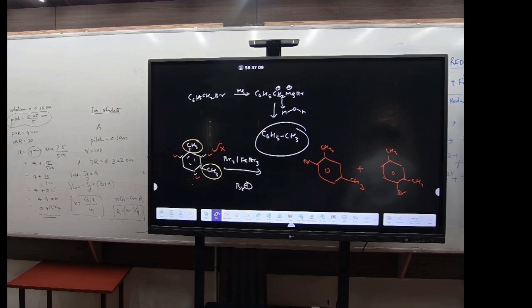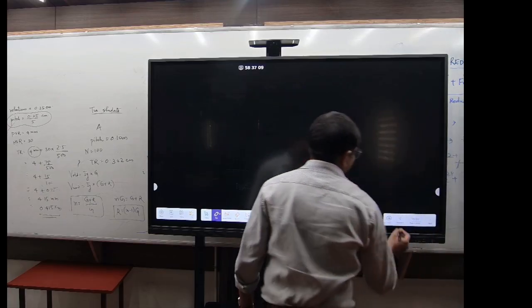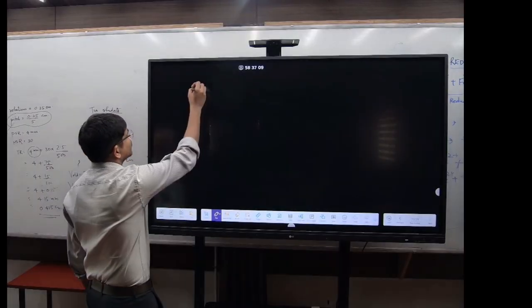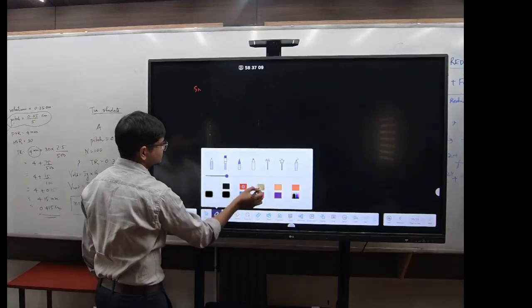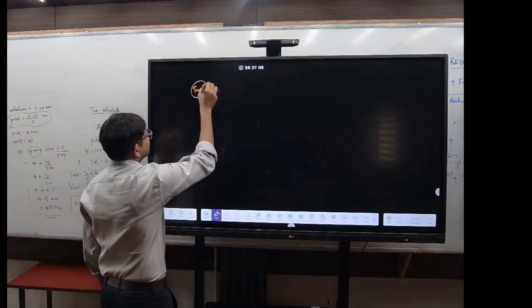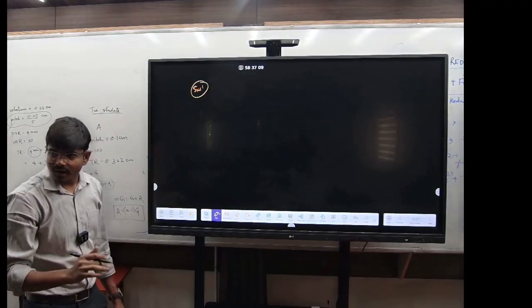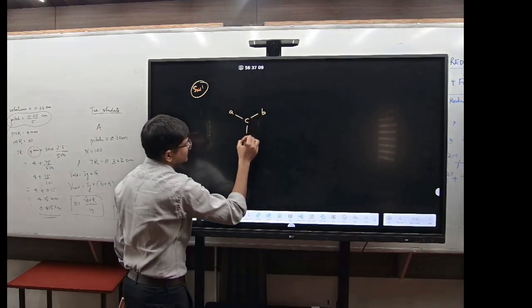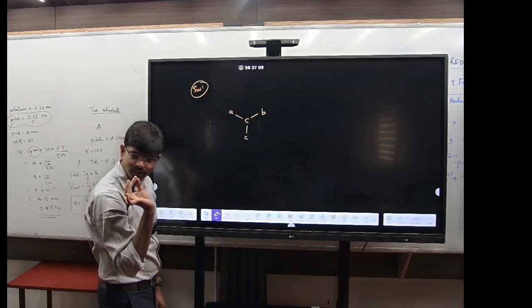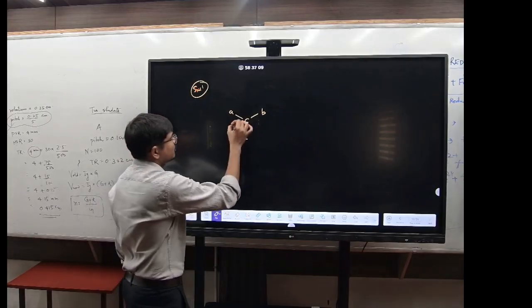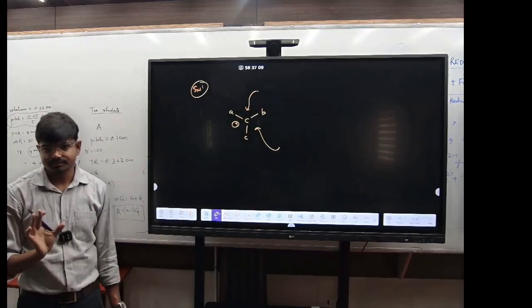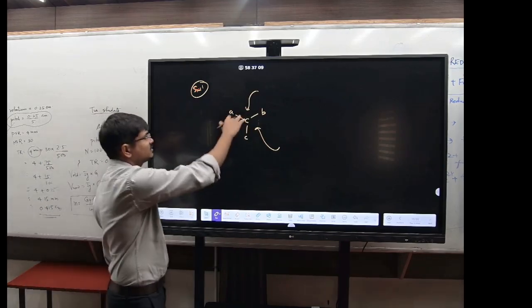Got it? Now coming to the SN1 method, let me explain a bit more. See, you know the SN1 reaction occurs through racemization. So what does this mean? Suppose it is A, this is B, this is C, this is the carbocation. Since this is the carbocation, the nucleophile can attack from this side and from this side.